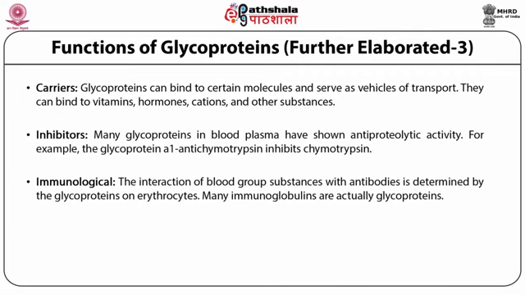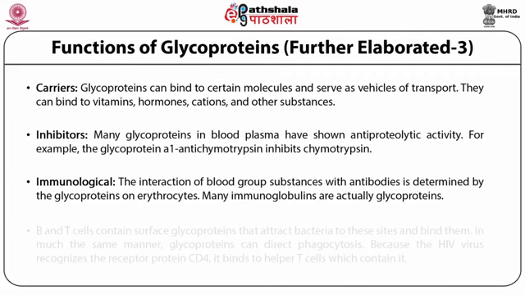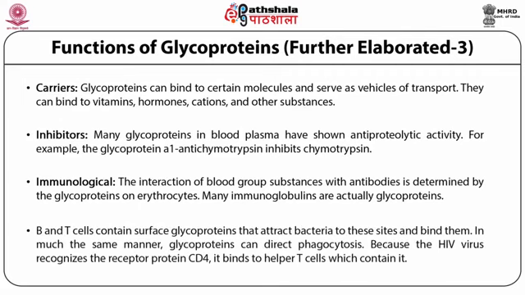Many immunoglobulins are actually glycoproteins. B and T cells contain surface glycoproteins that attract bacteria to these sites and bind them. In such a manner, glycoproteins can direct phagocytosis. The HIV virus recognizes the receptor protein CD4 and binds to helper T cells, which contain it.